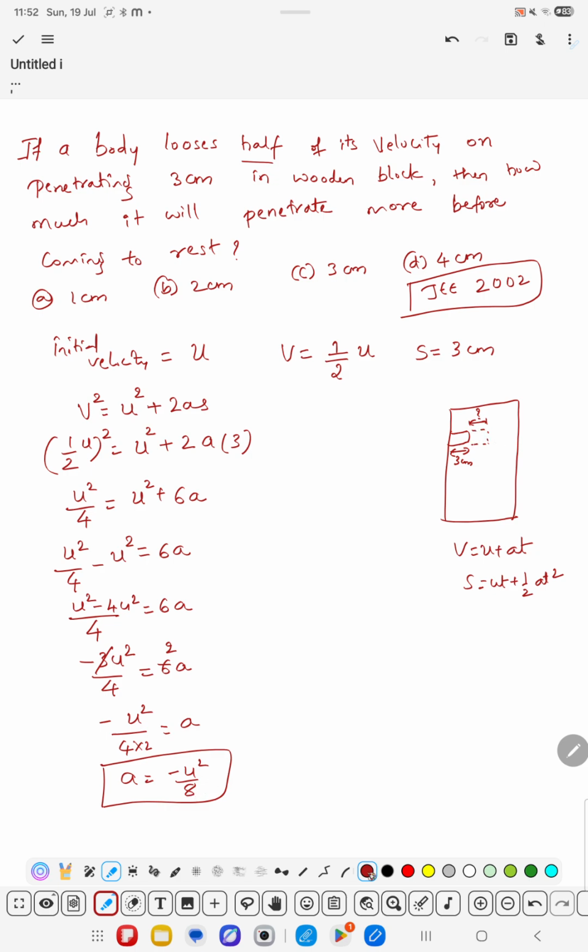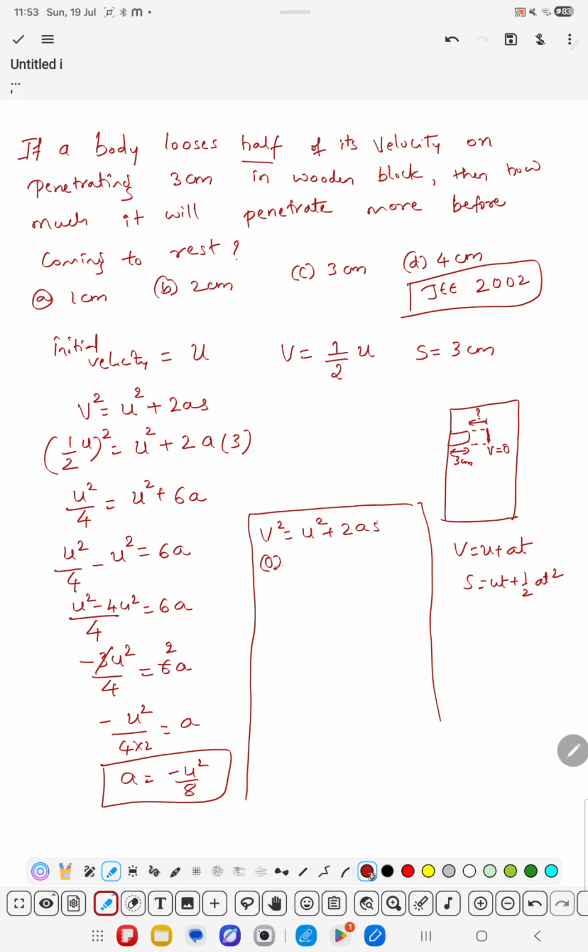Now we have to calculate that distance. Again, to calculate that distance I will use the formula v square is equal to u square plus 2as. See, now finally this object will come to rest here, which means the final velocity becomes 0.